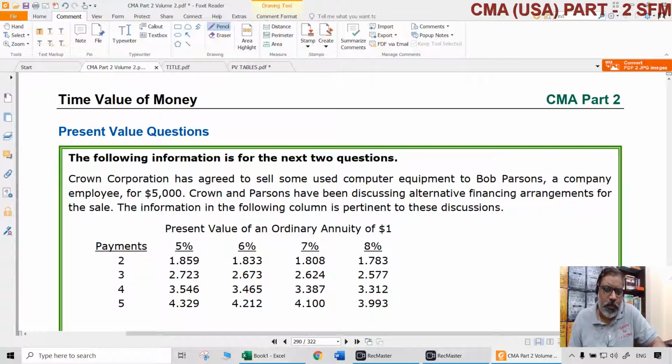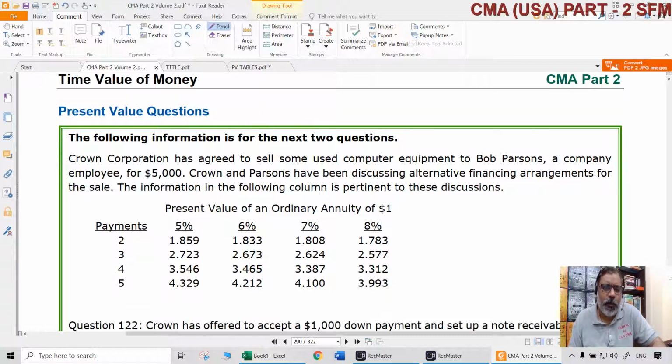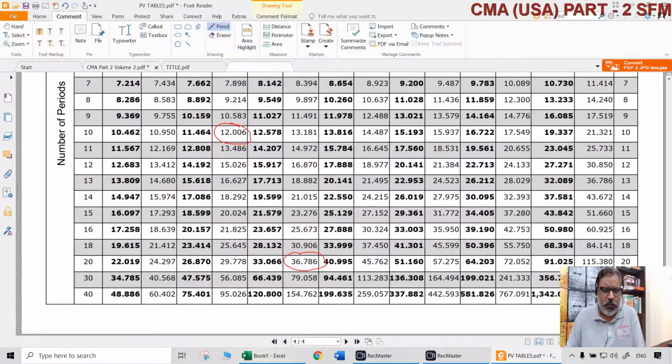Why are you doing it? What are the numbers you are multiplying? Why are you multiplying? Why are you dividing? What does it mean? Unless you know the concept, there is no mechanical way of applying the time value of money tables, or whatever you have. These are only tools. If you get the best tools in the world but do not have the skill of using them, what is the use of it? These are the tools only.